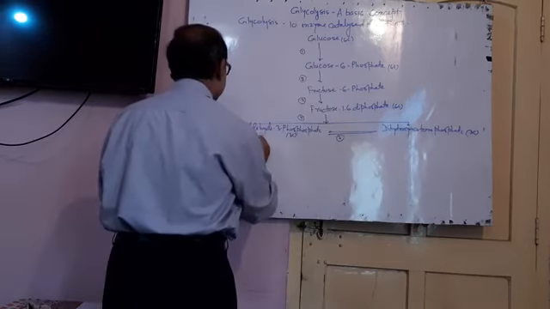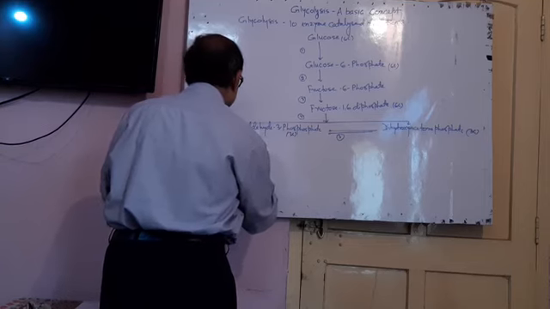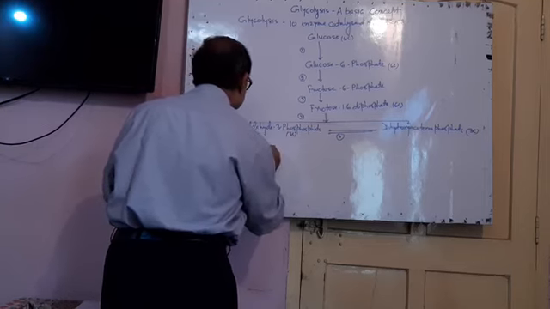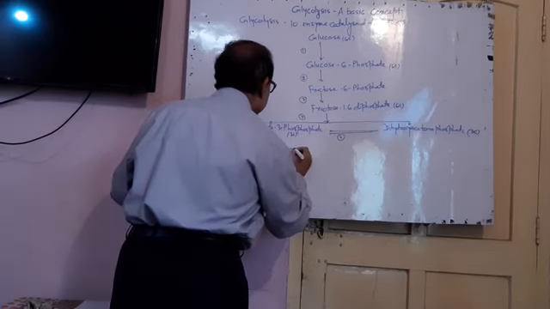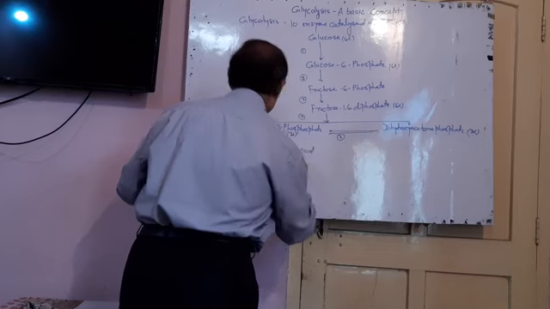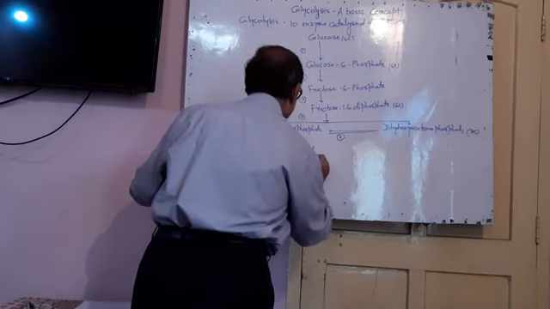And the 6th reaction is the formation of 1,3-diphosphoglyceric acid, also called 1,3-DPGA.